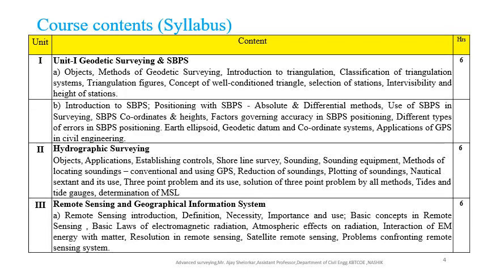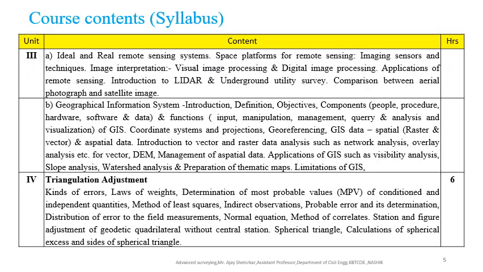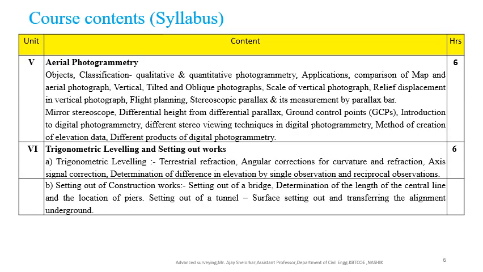Course content, the syllabus prescribed by Savitribai Phule Pune University for advanced surveying. We discuss briefly here. Unit number 1, geodetic survey. Unit number 2, hydrographic surveying. Unit number 3, remote sensing and geographical information system. Then unit number 5, aerial photogrammetry. Unit number 6, trigonometric leveling and setting out work.